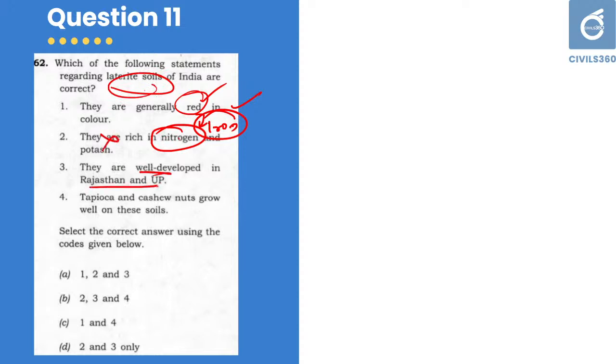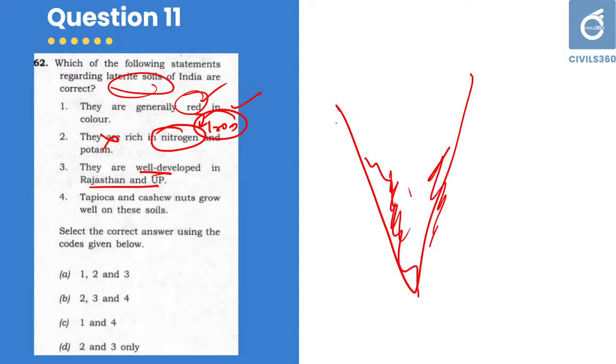They are well developed in Rajasthan and UP. It is mainly present in the regions of Western Ghats, Eastern Ghats, etc., that is, the southern regions of India. So this is also a wrong statement. There is no well-developed laterite soil region in Rajasthan or UP. And the fourth one is tapioca and cashew nuts grow well on these soils. Yes, true, because tapioca and cashew nuts are famous in these regions. So the answer is C, 1 and 4. 2 and 3 are wrong.